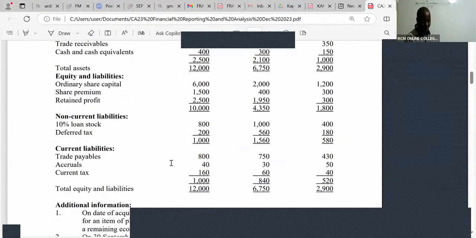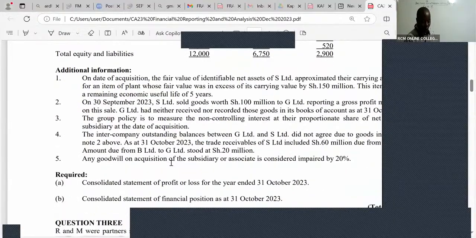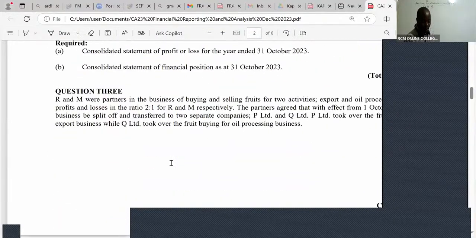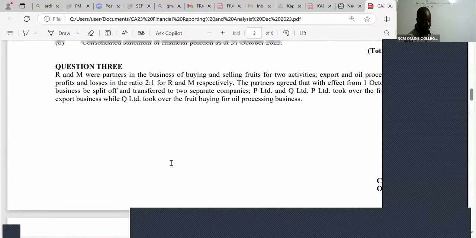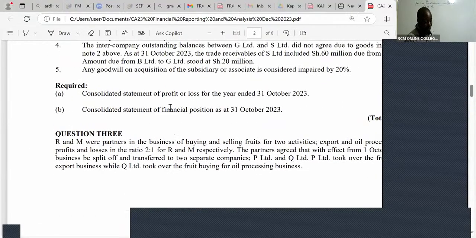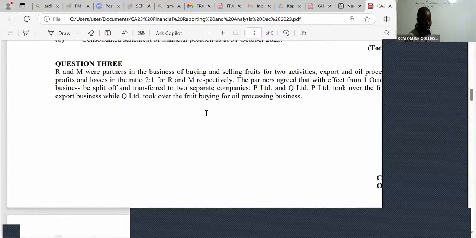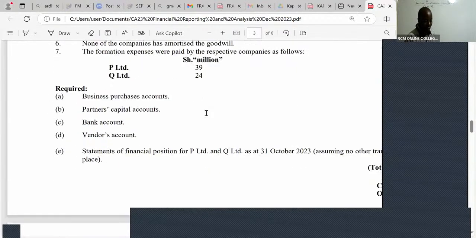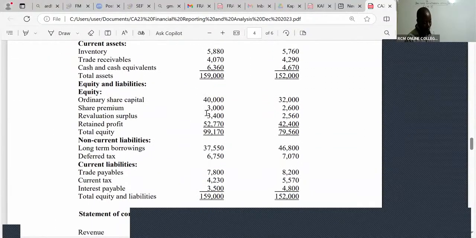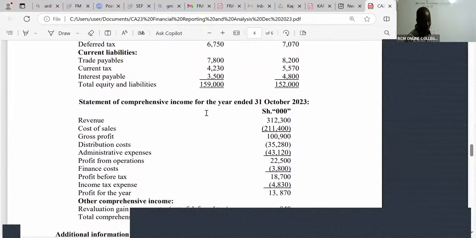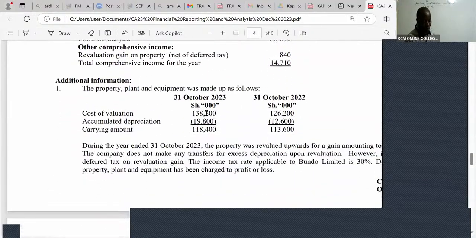In this sitting, they gave us a group statement of profit or loss and a group statement of financial position, very important. In the same sitting, they also tested us on cash flow. They never miss.